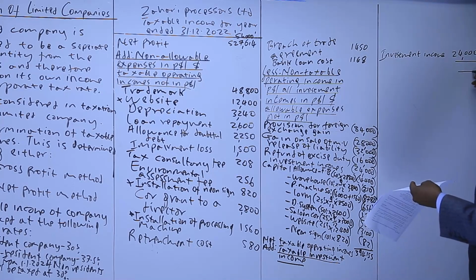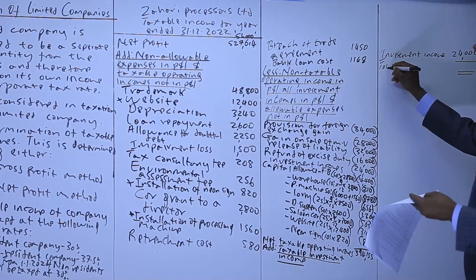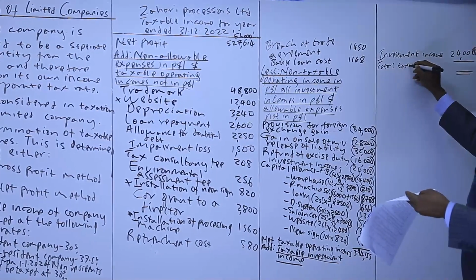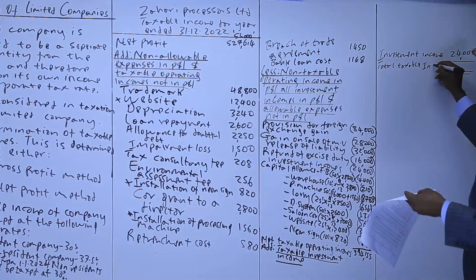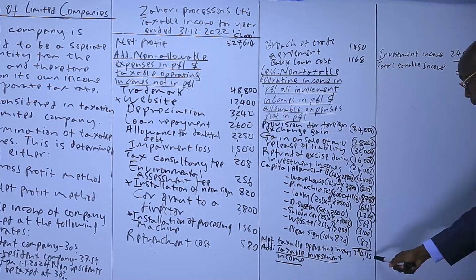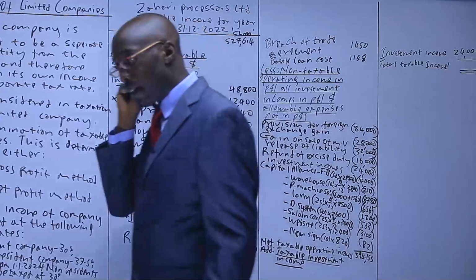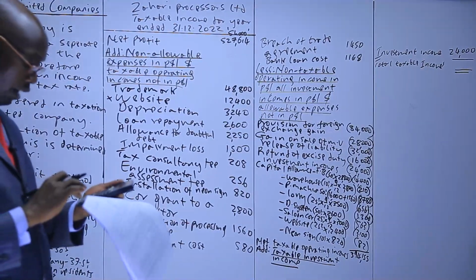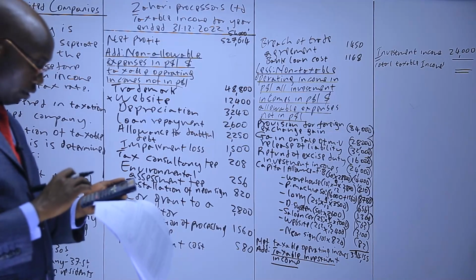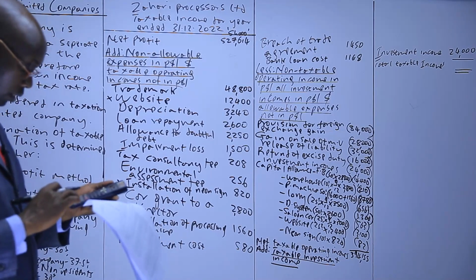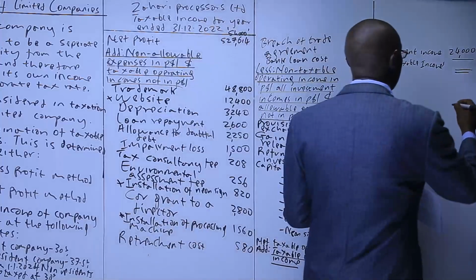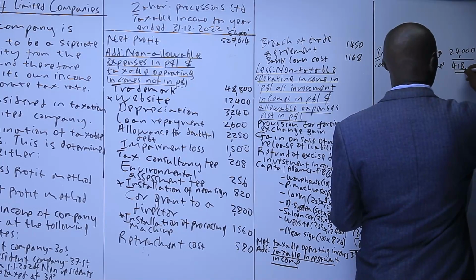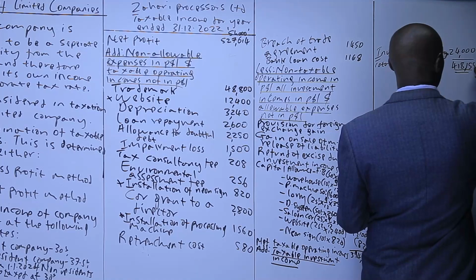And since there isn't any other, this will give us the total taxable incomes. So we take the operating plus the investment incomes, which is 394,155, and then we add 24,000. That gives us 418,155.